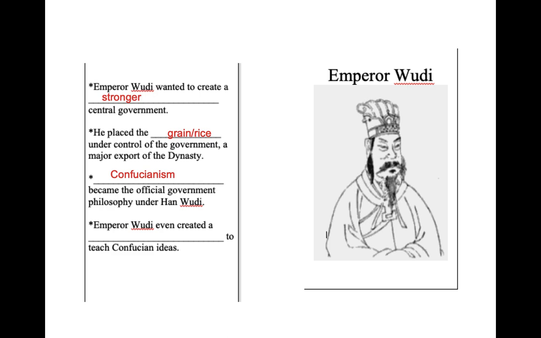But Han Woody brought this in. In fact, he even created a university to teach these Confucian ideas. That's how much he believed it would help his people of the Han Dynasty. And he did. He helped them reach a golden age, a time of wealth and great achievement.